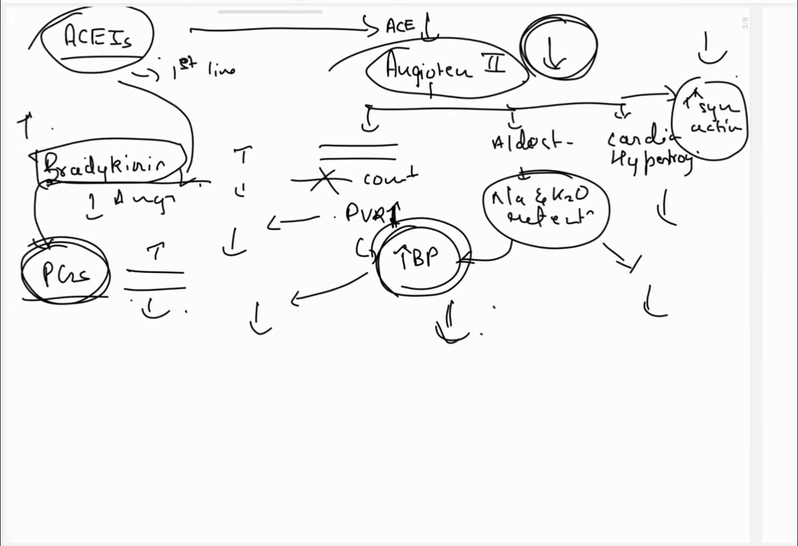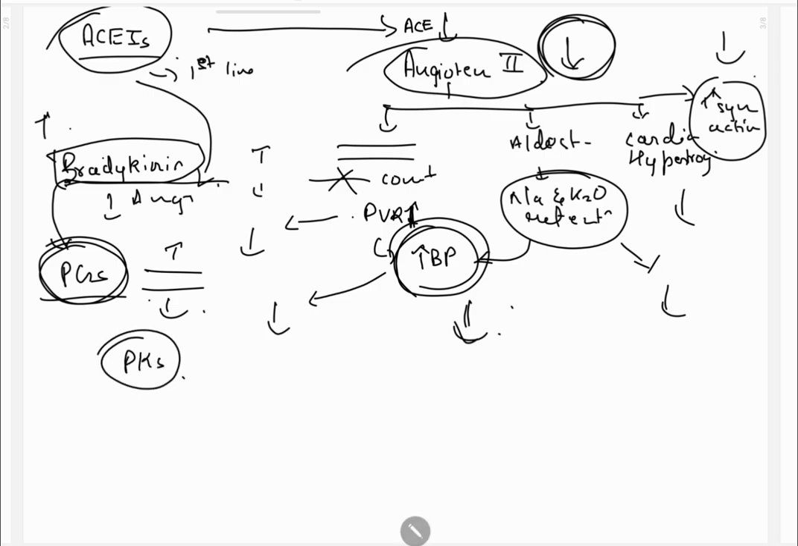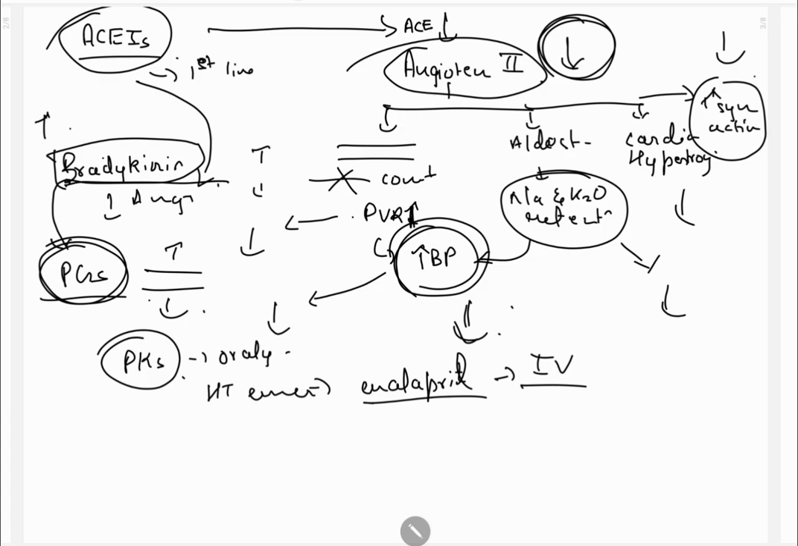Now we will see pharmacokinetics of this. It is given orally. See, there is a thing called hypertensive emergency. In a hypertensive emergency, enalapril is given through IV. And there is the drug captopril: if we take food and then take captopril, its absorption will decrease. So it should be given 1 hour before food.